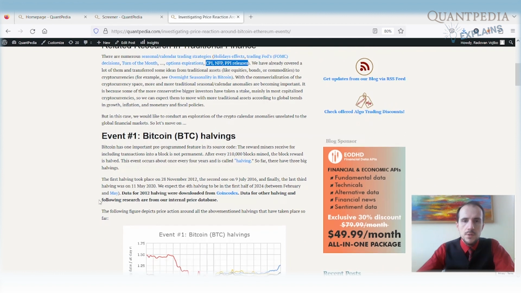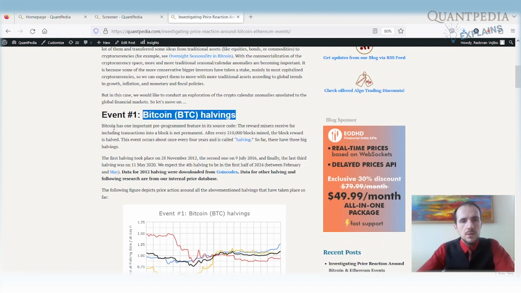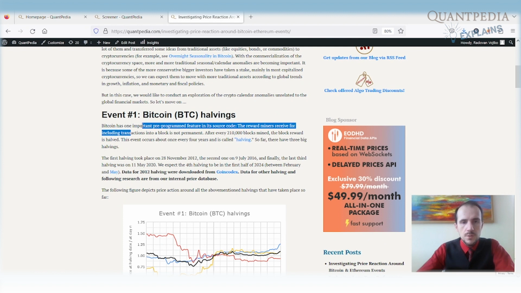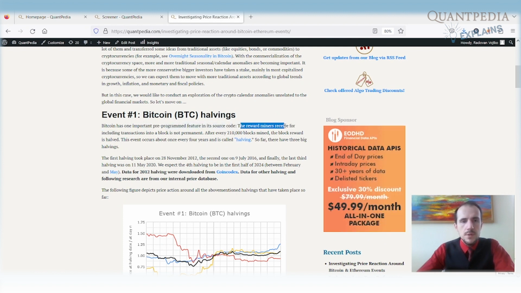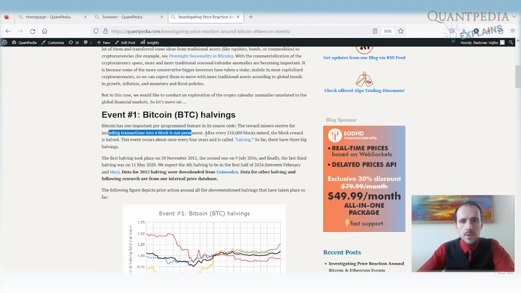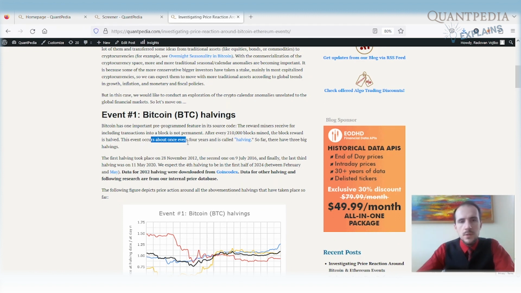The first event that's really specific to cryptocurrencies is Bitcoin halving. What is the Bitcoin halving? There is one important feature which is pre-programmed in the source code of Bitcoin. The reward that the miners receive for including transactions into a block is not permanent, but every 210,000 blocks that are mined, the block reward is halved. So this event occurs approximately every 4 years.